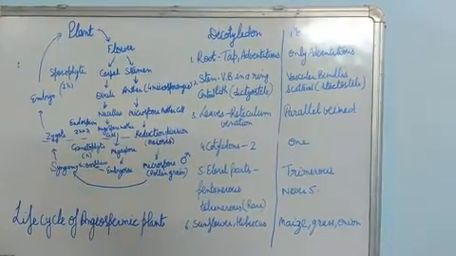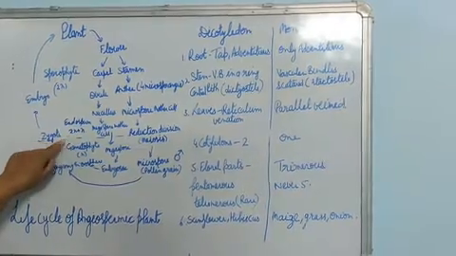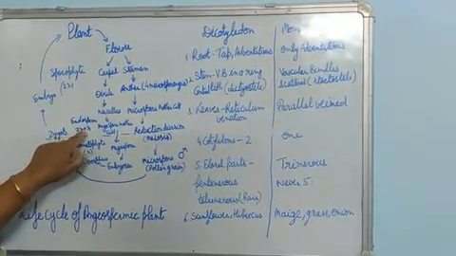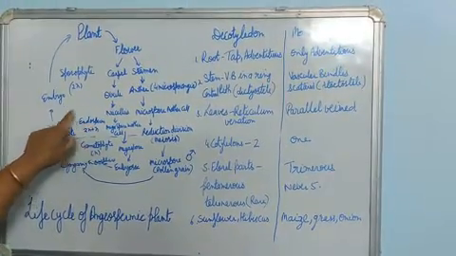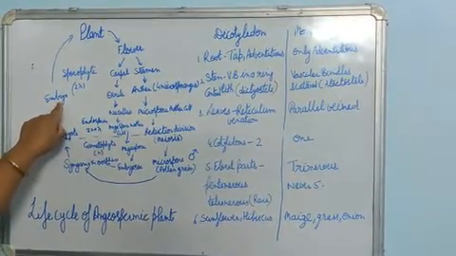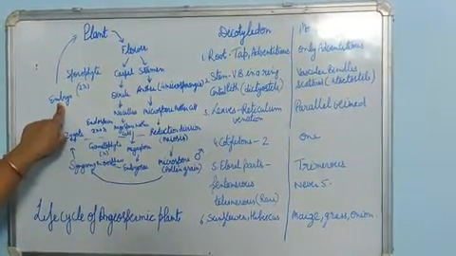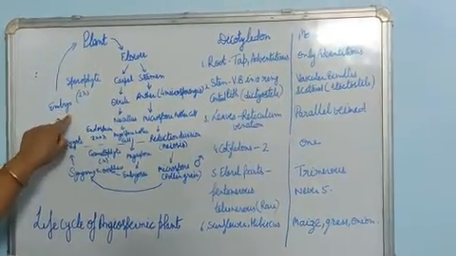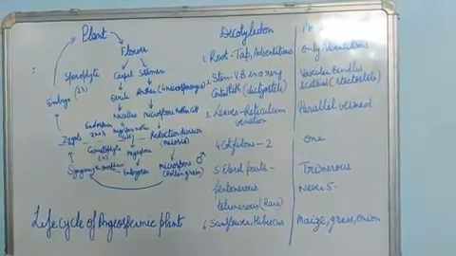It is triploid. That's why this fusion is also called triple fusion. Double fertilization and triple fusion. And this endosperm provides nourishment to the developing embryo. So this is the life cycle of angiospermic plants.